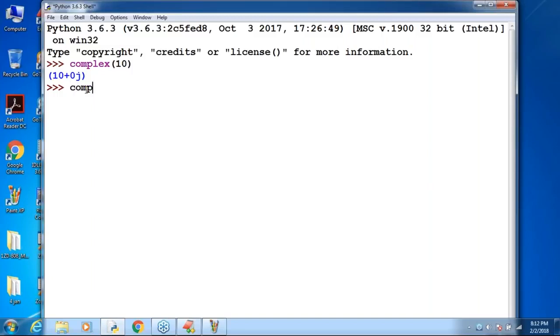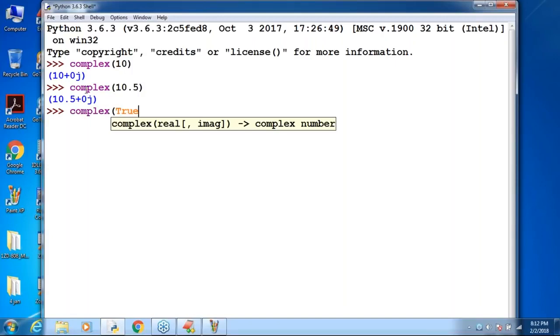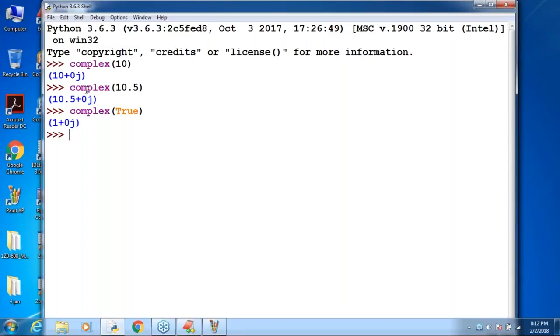Now my question is, complex of 10.5. No problem, because the real part can be either an integral value or a floating point value. Real part can be either int or float. 10.5 plus 0j. Next, complex of true. What answer are we going to get? Complex of true is 1 plus 0j.